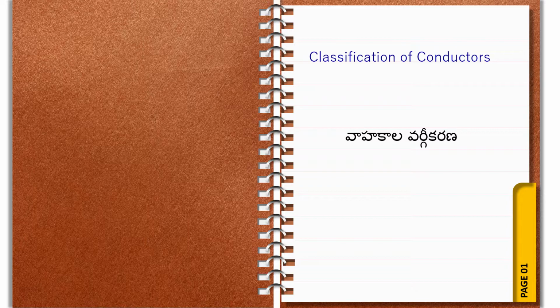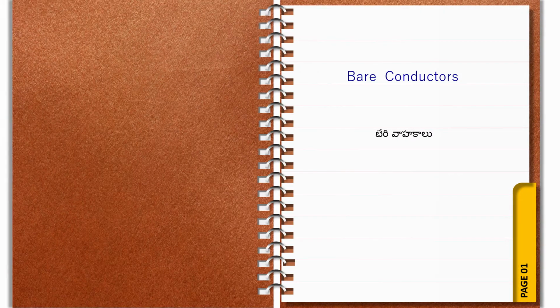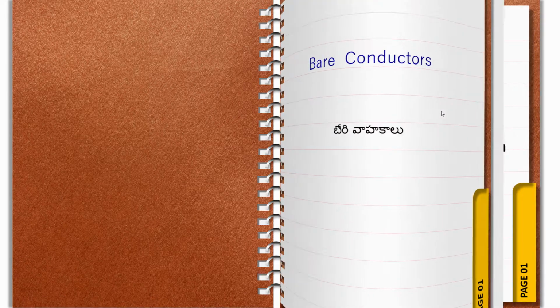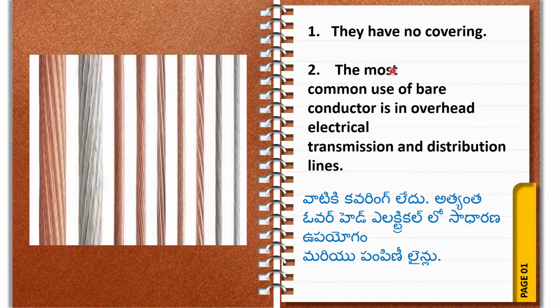Next, classification of conductors. There are many types of conductors. First one is the bare conductor. What is a bare conductor? Bare conductors have no covering. Suppose you took a bath and you don't wear any cloth, any pant or shoe or shirt, you are a bare body. Like that, if the conductor doesn't have any cover, then we can say that is a bare conductor.